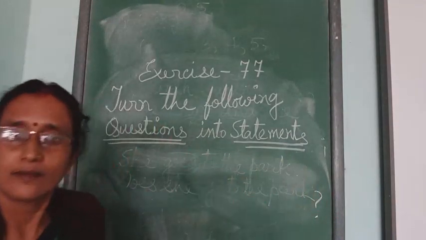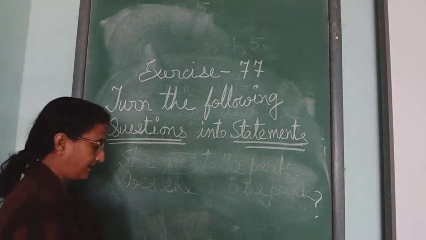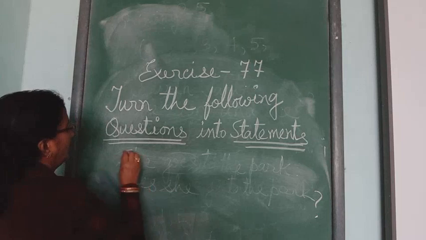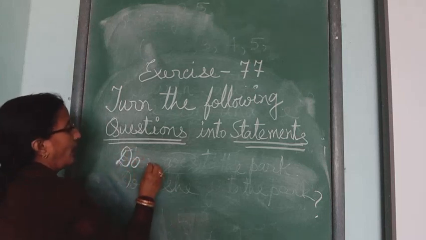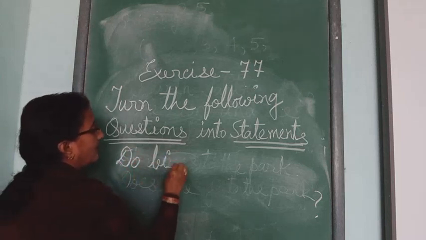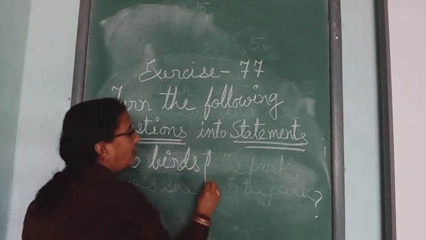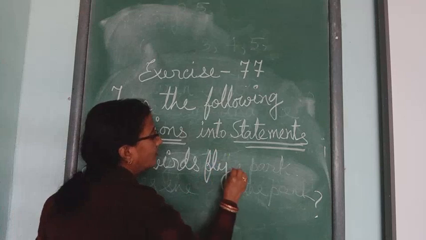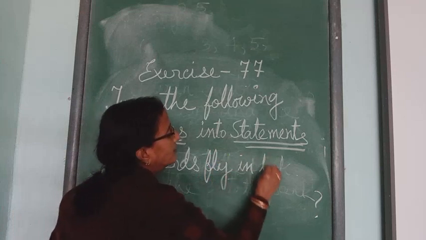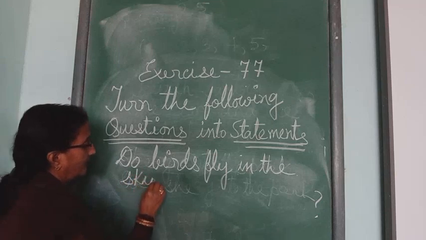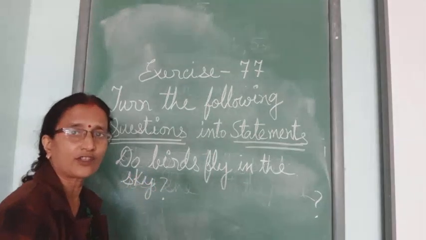Now, if I write the sentence like this: Do birds fly in the sky? This is a question.